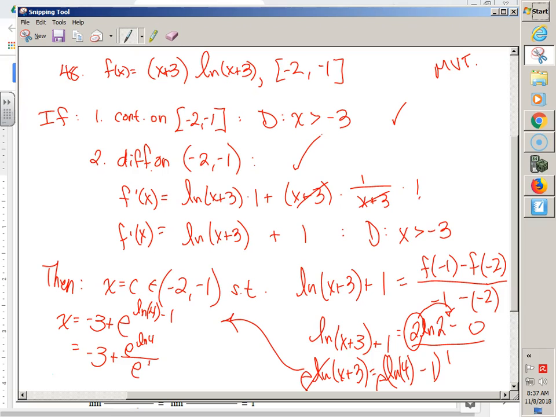Why is that nice? E to the ln of 4, isn't that just 4? Four is 4. E is 2.71828. 4 divided by almost 3-ish. Isn't that 1 and something? 1 and change? What's negative 3 plus 1 and change? Does it fit? Negative 3 plus 1 and change, 1 point something, something, something. Does it fit?